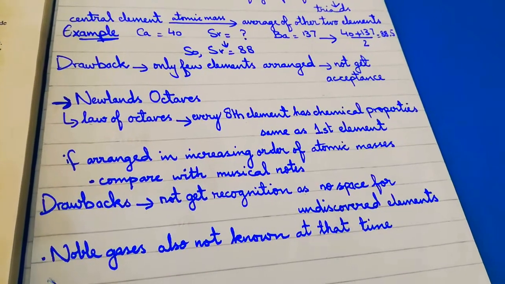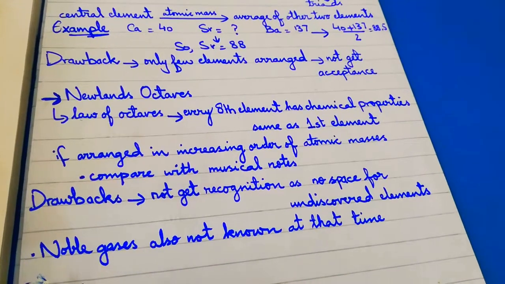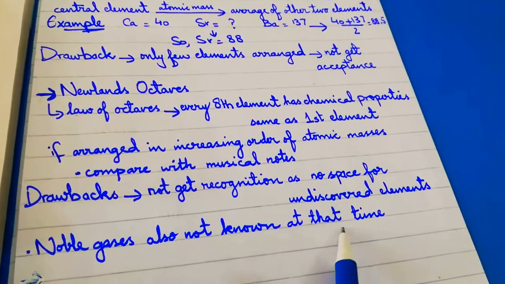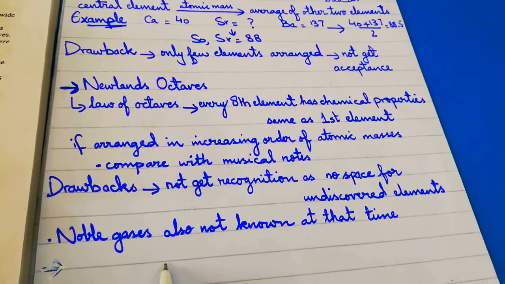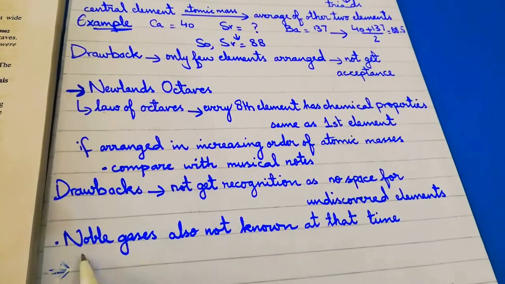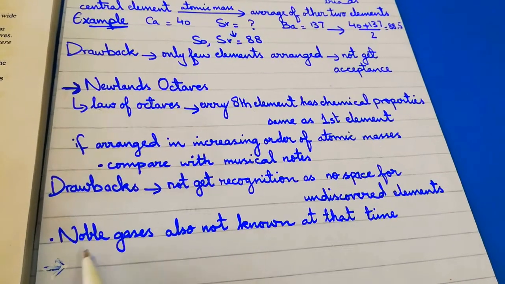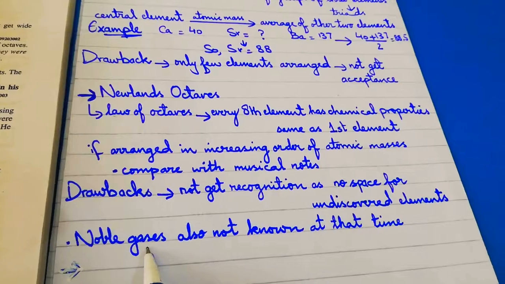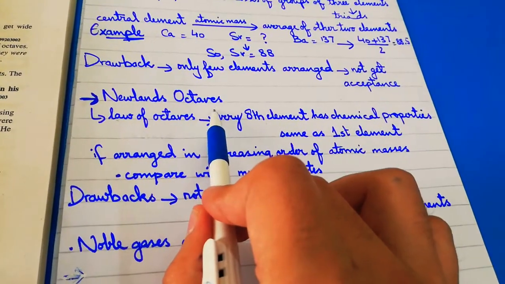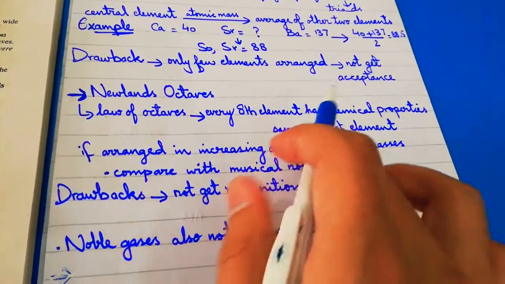And one main problem with this concept is that noble gases were also not known at that time. As we know that there are 6 noble gases, and those noble gases were not discovered till then. So because of this basic problem, Newlands' octaves was rejected. I am going to read out this topic from the notes now.